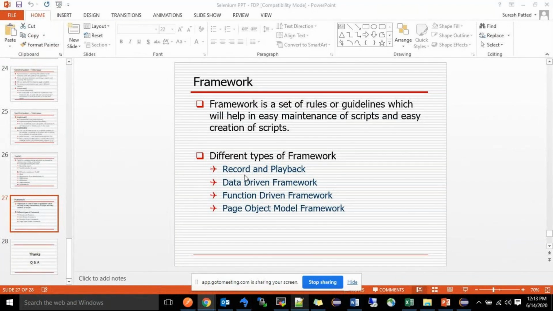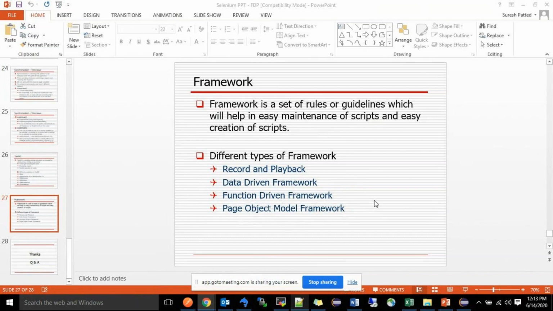To prepare the framework, a number of different types of frameworks are there in the market: record and playback, data driven framework, function driven, and page object model. Depending on the application, people will use different frameworks. If the application is data related, like bank applications, they can use data driven. If it is function related, meaning a small framework, then function driven. Page object model framework, usually hybrid framework everyone is using in the market.